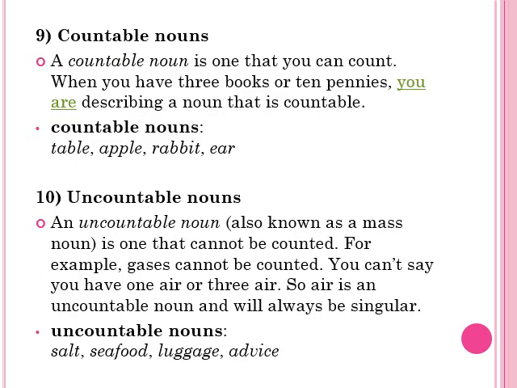Then there are two more types of nouns, that is countable nouns and uncountable nouns. A countable noun is one that can be counted. For example, table, apple, rabbit, ear. These can be counted easily. Three books or three pennies. Whereas uncountable nouns are nouns which cannot be counted, for example salt, seafood, luggage, advice. So these things cannot be counted in numbers.